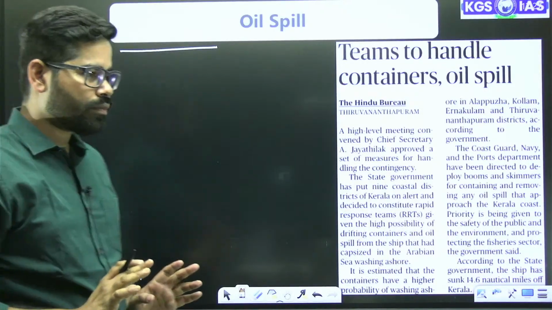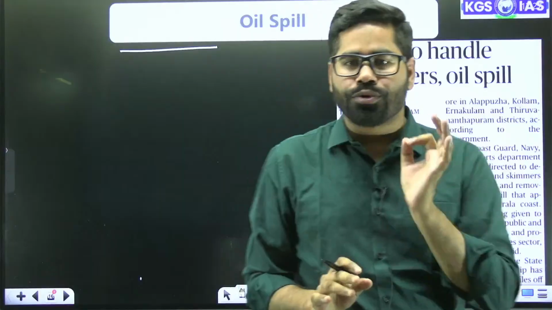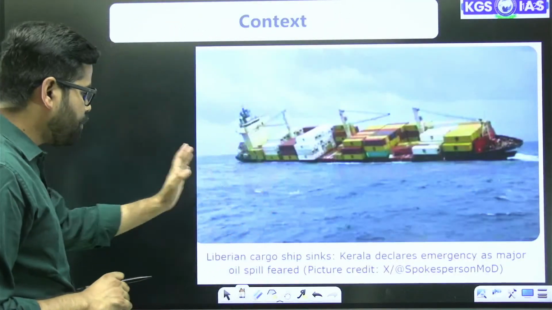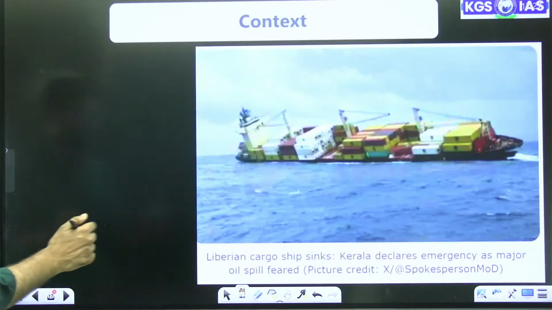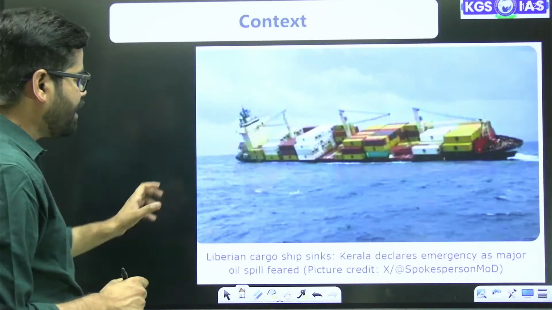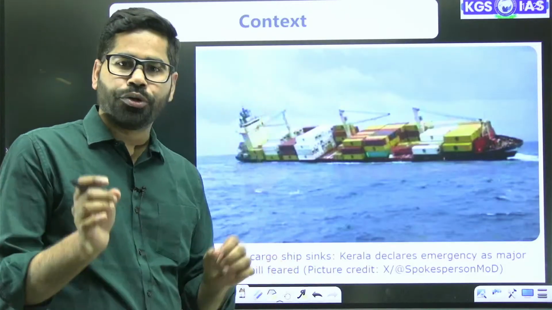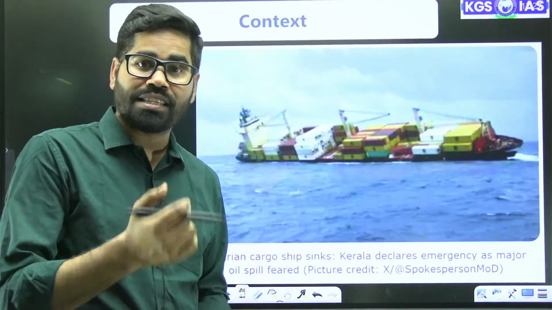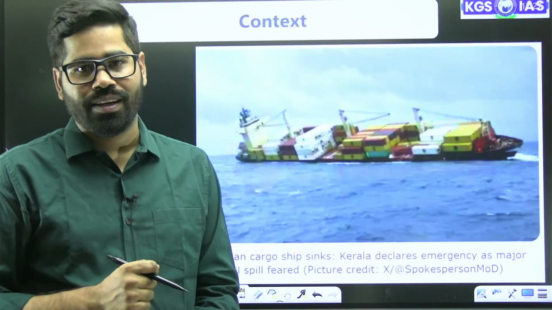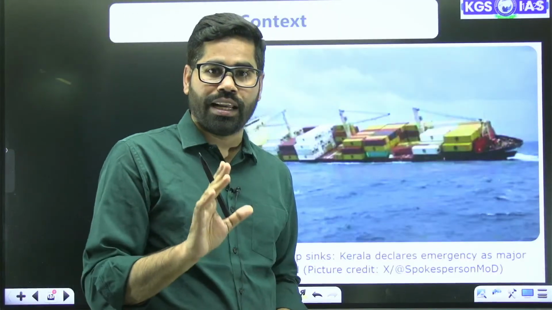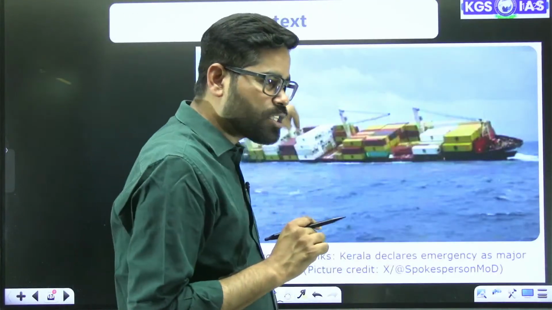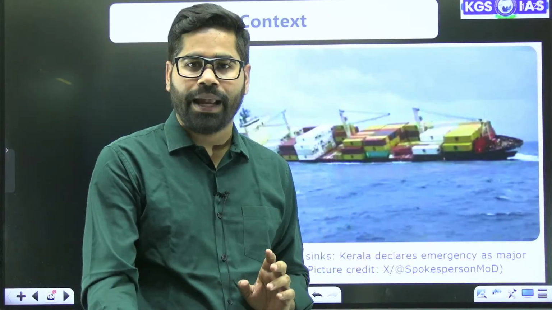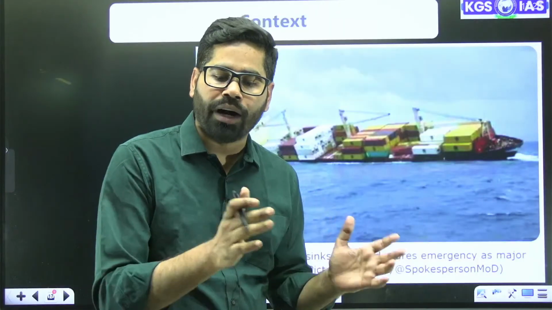Okay. If you have been going through the news articles, you may have seen that a ship is sinking near the coast of Kerala. In fact, Kerala has declared an emergency as there is a chance that a huge amount of oil is going to be spilled here, plus calcium carbide also. Calcium carbide, a very crucial chemical, may also be spilled in this area. So that's why this news is there. But here we are going to focus on the oil spill.